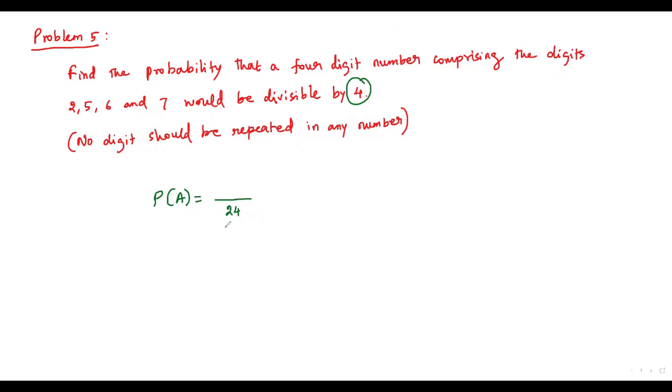Okay, here all the 24 numbers are not displayed like what we have done in the previous problems. If you are able to display all the 24 4-digit numbers, we can get the numbers which are divisible by 4. But it's a long process. It's not possible. Okay, there is an idea for that. Let's understand how to check whether a number is divisible by 4 or not.